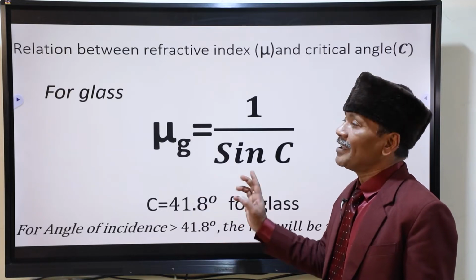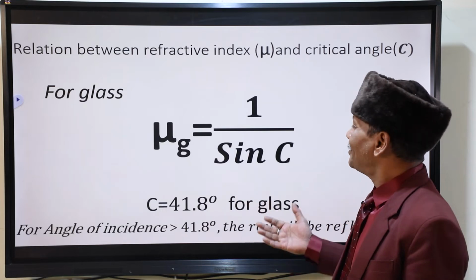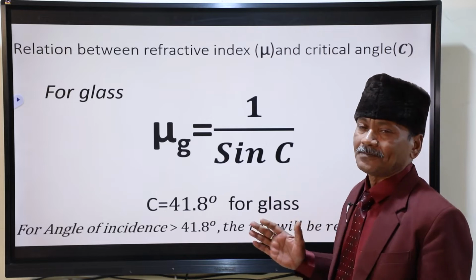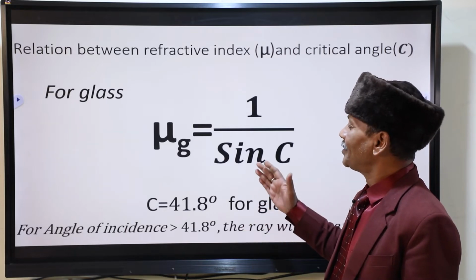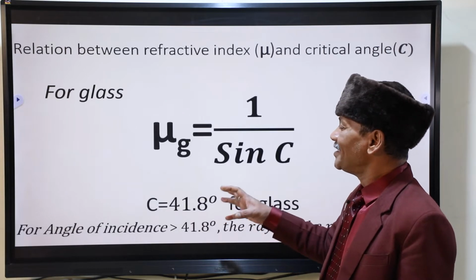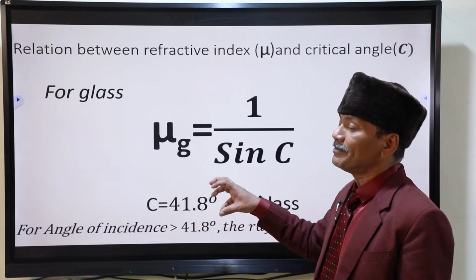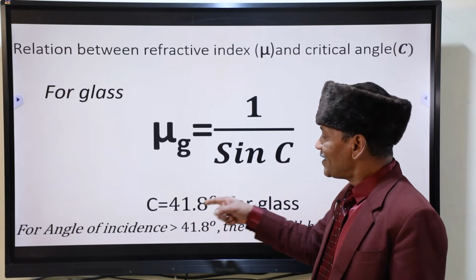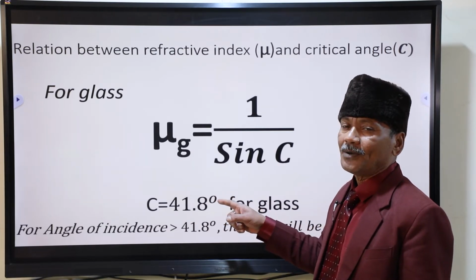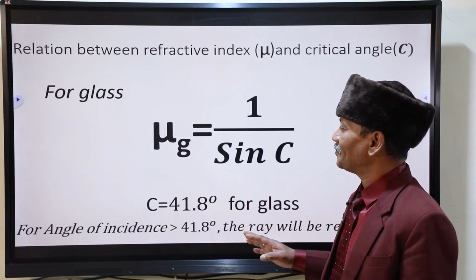This is the critical angle. If the angle of incidence is more than critical angle, the light ray will suffer total internal reflection. If the angle of incidence in the denser medium is less than this, there will not be total internal reflection. Only refraction will take place.